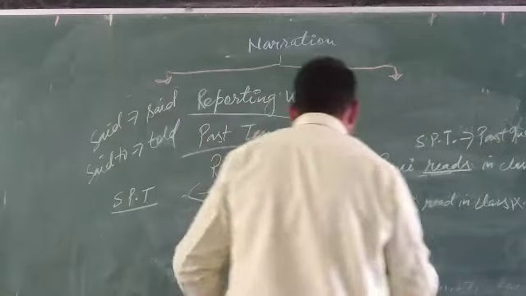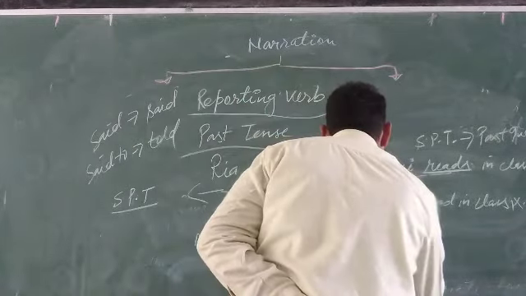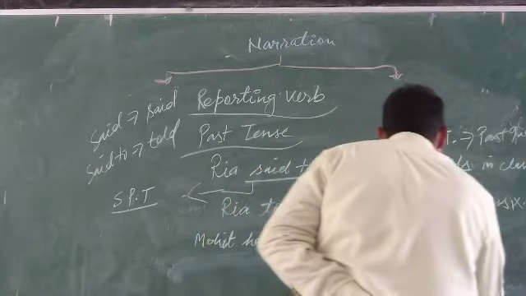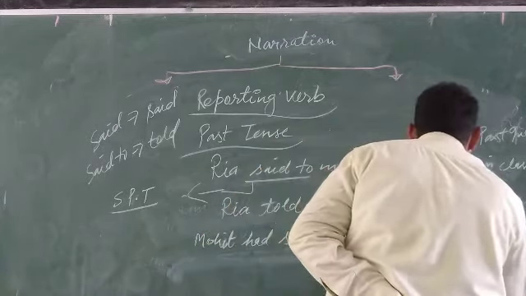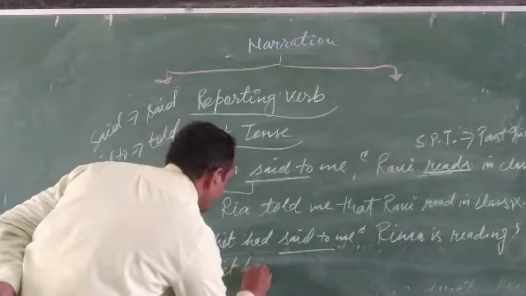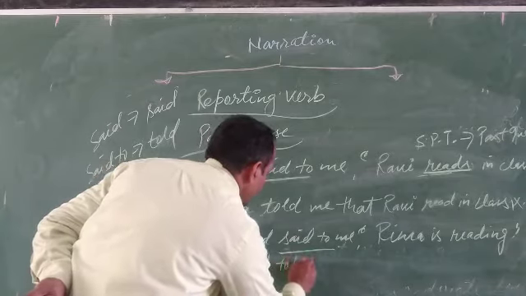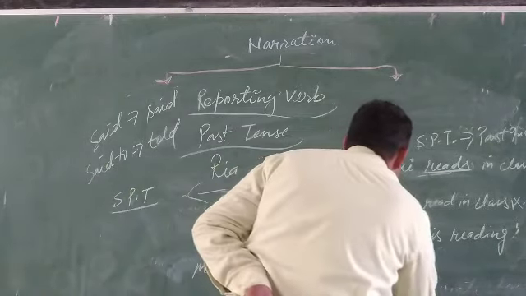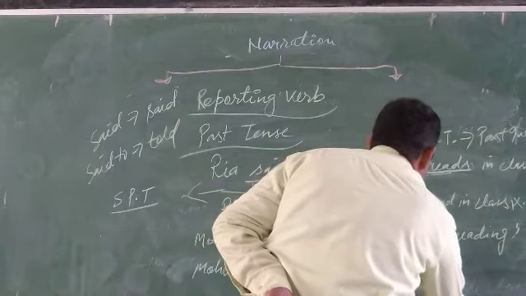Mohit had said to me, Rima is ready. It means Mohit had told me that Rima was ready. Rima was ready.